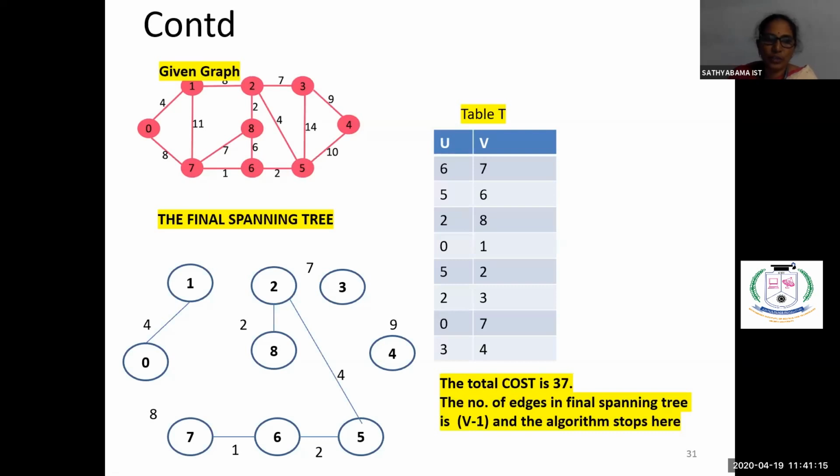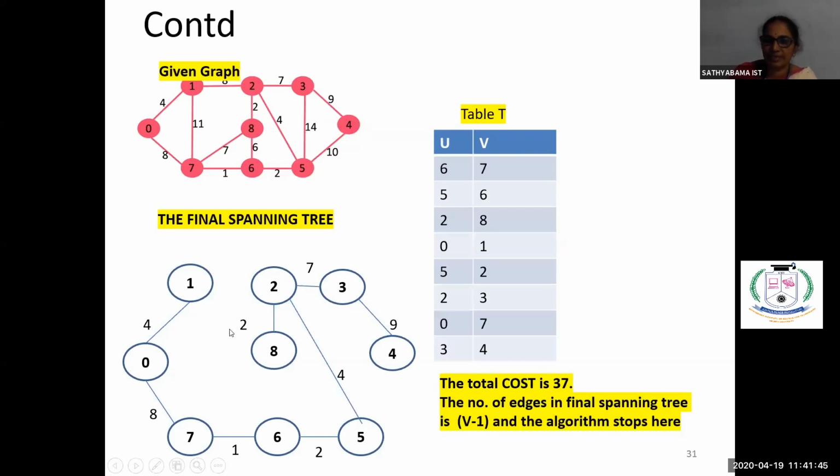Next, 5, 2. 5, 2 is connected. Next is 2, 3. 2, 3 is also connected. Next, 0, 7. 0, 7 is connected. Then 3, 4. 3, 4 is connected. Finally, you see there are 9 number of vertices. So starting from 0th vertex, now we have connected all the vertices with 8 number of edges, right? So this is the final spanning tree.